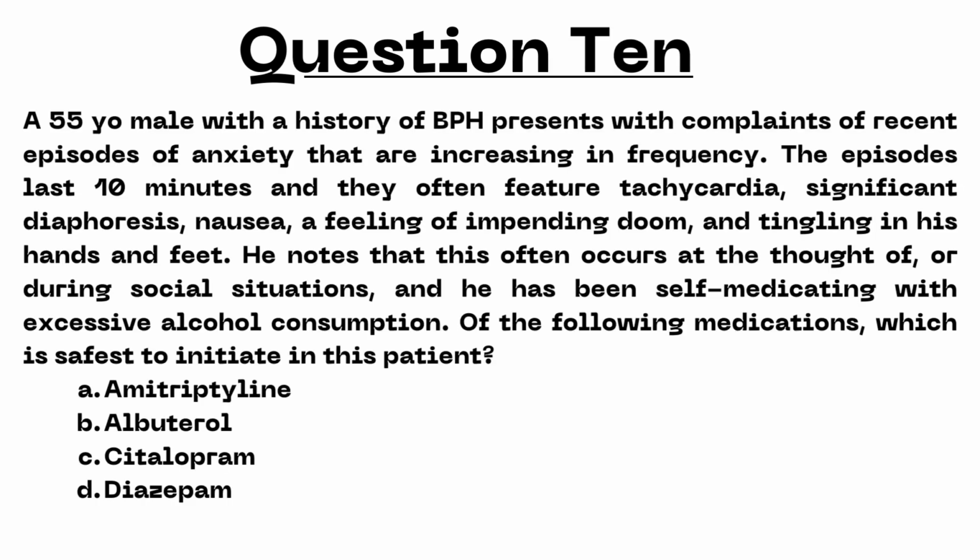A 55-year-old male with a history of BPH presents with complaints of recent episodes of anxiety that are increasing in frequency. The episodes last 10 minutes and often feature tachycardia, significant diaphoresis, nausea, a feeling of impending doom, and tingling in his hands and feet. He notes that this often occurs at the thought of or during social situations, and he has been self-medicating with excessive alcohol consumption. Of the following medications, which is safest to initiate in this patient? A. Amitriptyline. B. Albuterol. C. Citalopram. Or D. Diazepam. I'll give you a second to review.